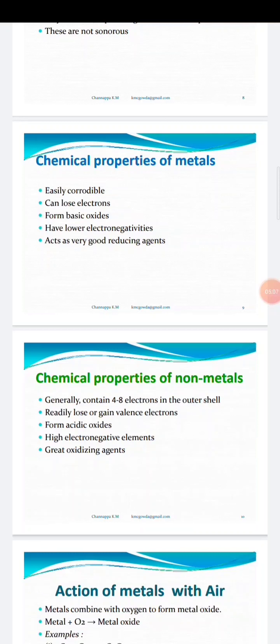Most of the metals have lower electronegativities, but non-metals are higher electronegativity elements. Most metals act as good reducing agents, whereas non-metals act as good oxidizing agents.